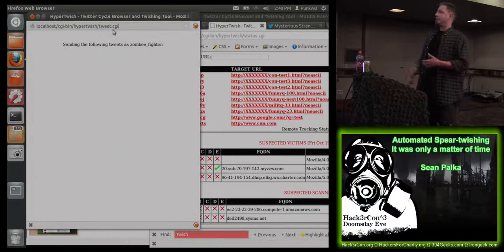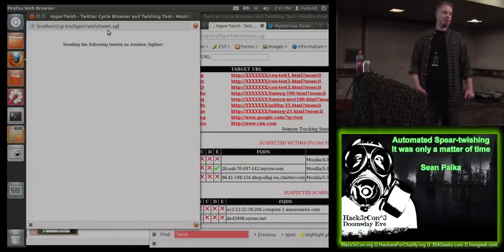Anyway, so that is HyperTwish. It's a pretty useful tool. I've thought about using this for a couple different things on pen tests. So far, no one's agreed to let me target their Twitter accounts yet.